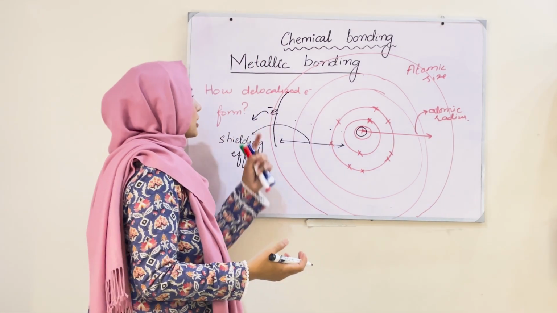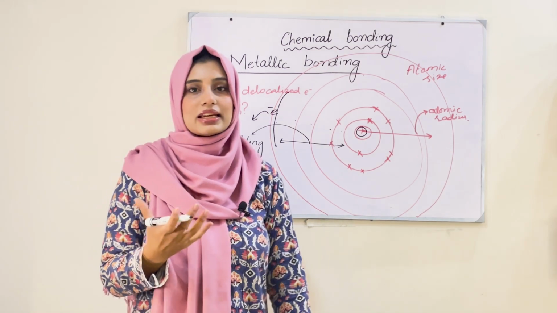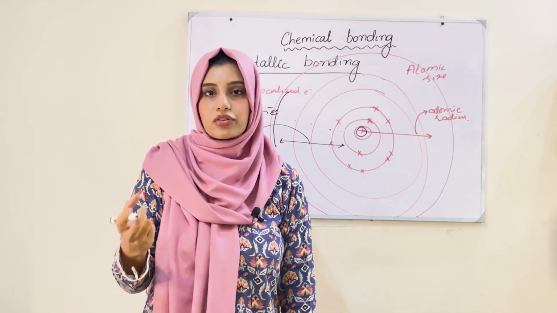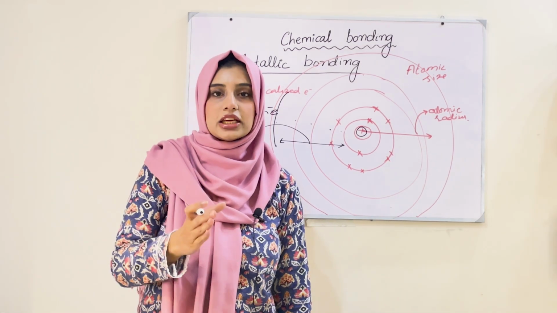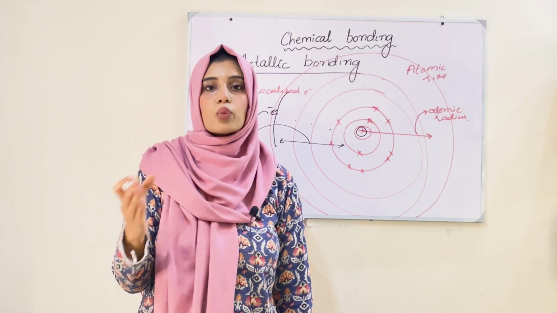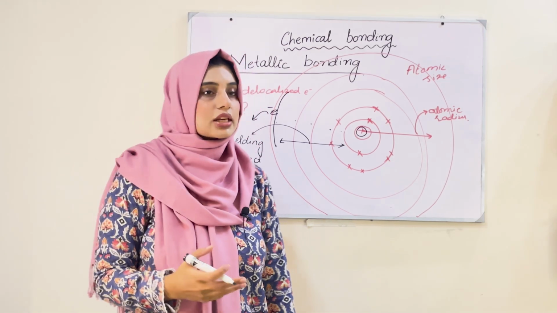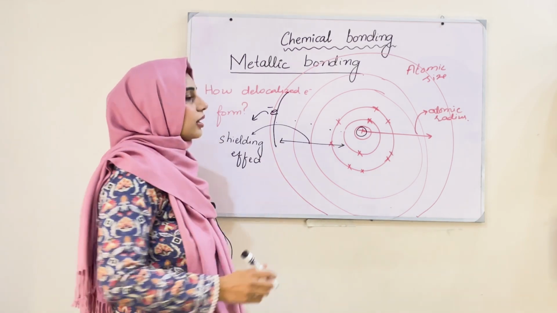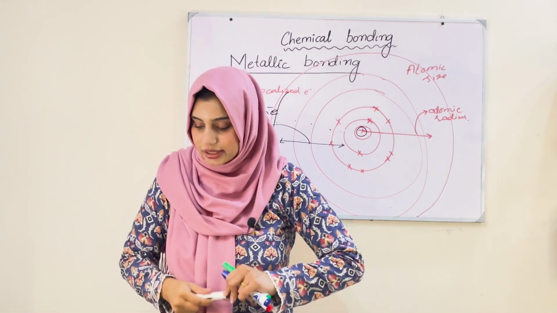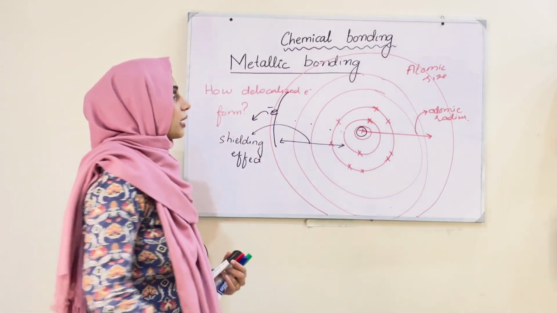That is why the outermost electrons have very less attraction of the nucleus, and they leave the outermost shell and start moving here and there. That is why they are called delocalized electrons. So this was all about metallic bonding. Now we are going to study about the properties of metals.